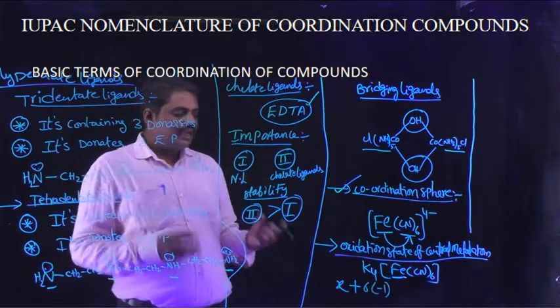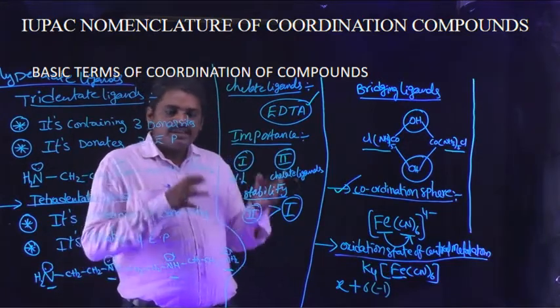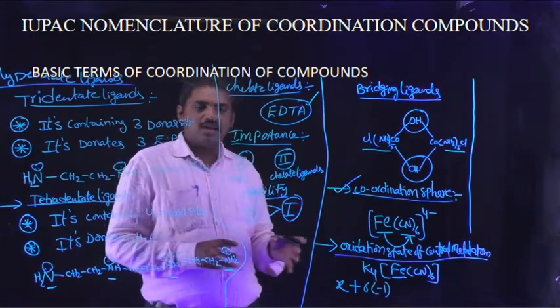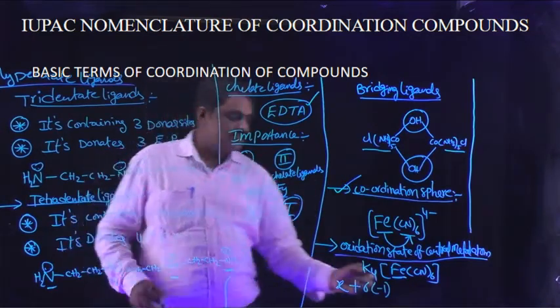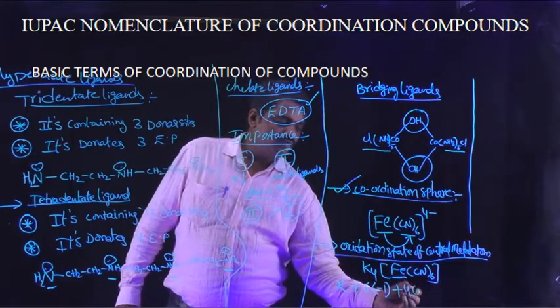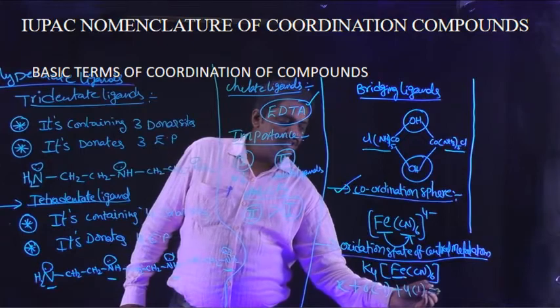Next, in this coordination compound, 4 potassium ions are present, so plus 4 into 1, and the total is equal to 0.